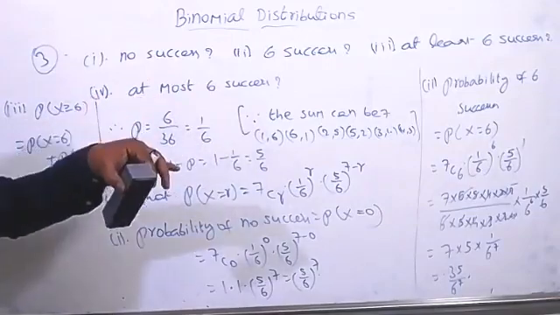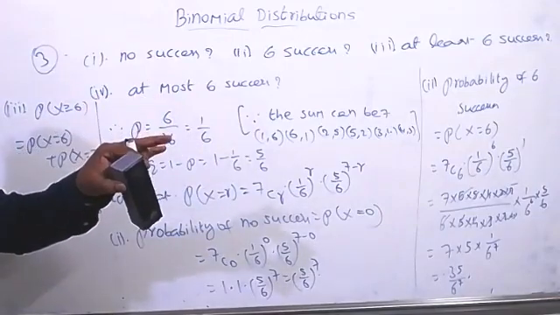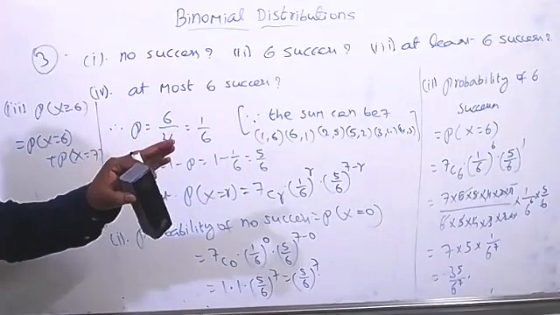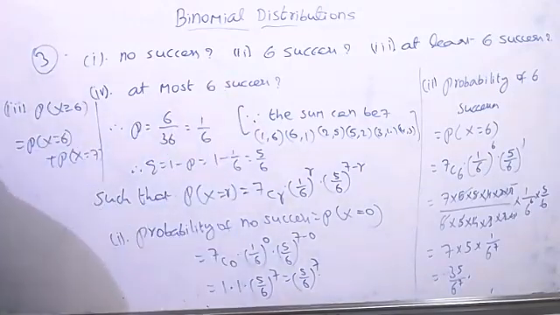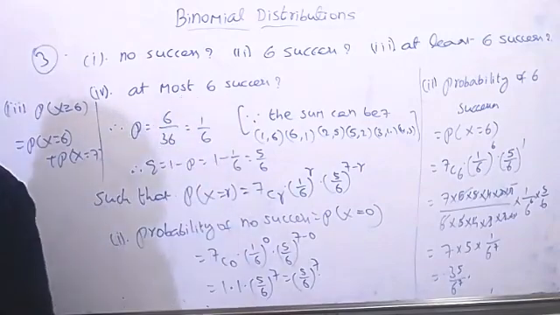At most 6 success means maximum 6, so you can directly subtract the probability of x equal to 7 from 1. The last condition you will get. Find this value.